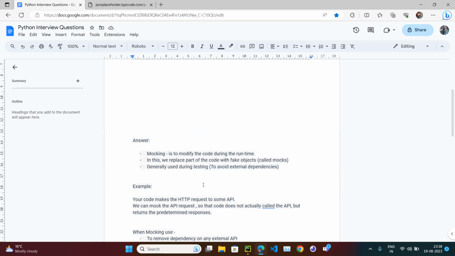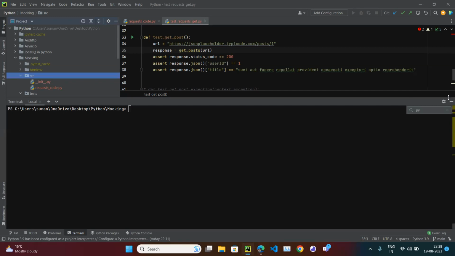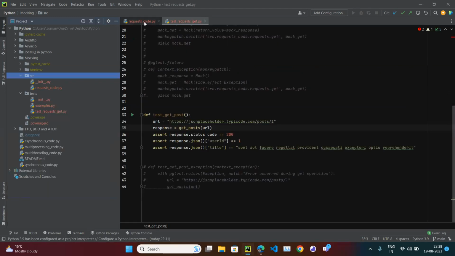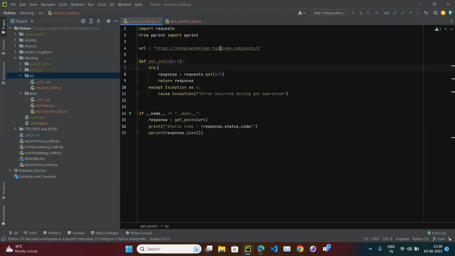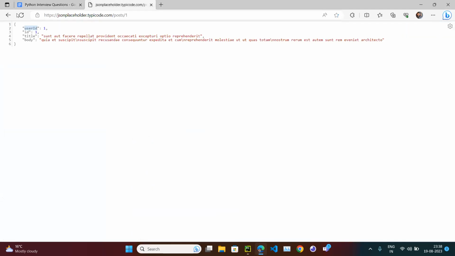So an example is, let's suppose you write some code which is hitting some HTTP request API, and that API is hosted on some other server. Now you will run your code and it is going to run fine. So let's write my code first. Here I write the code. I am hitting some fake API, which you can get.